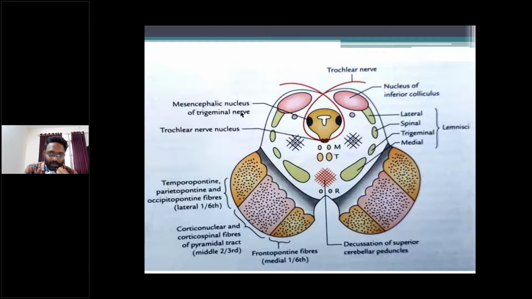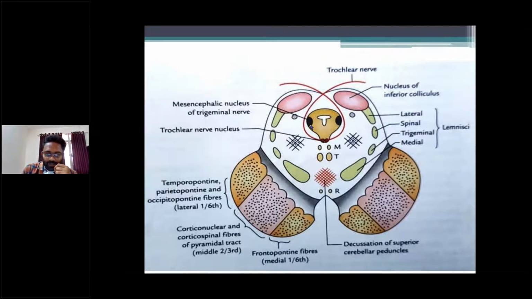And second, the mesencephalic nucleus of the trigeminal nerve. It appears at the inferior colliculus level, situated in the lateral aspect of the gray matter. The trochlear nerve nucleus is in the anterior aspect of the gray matter.